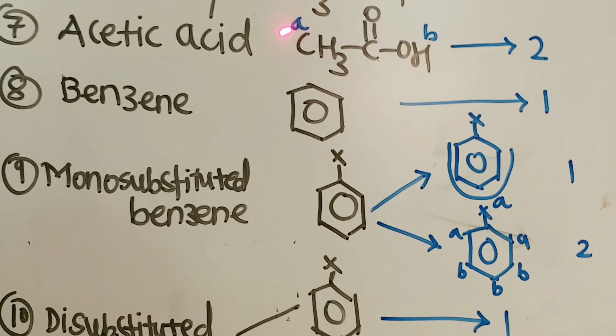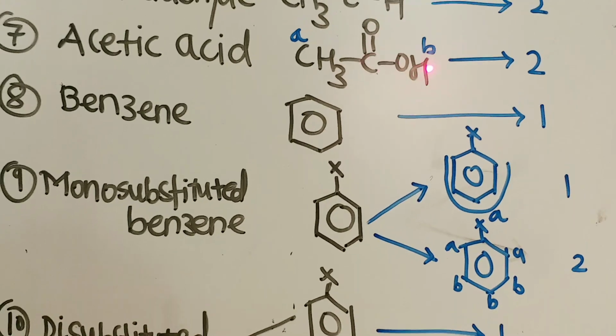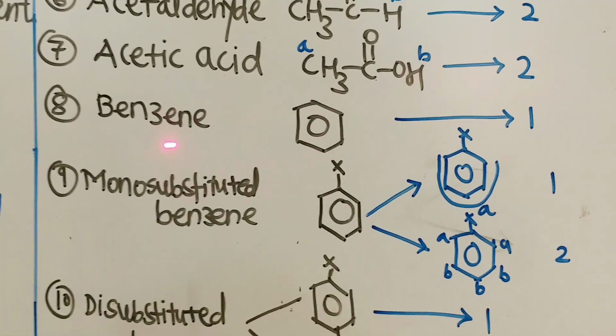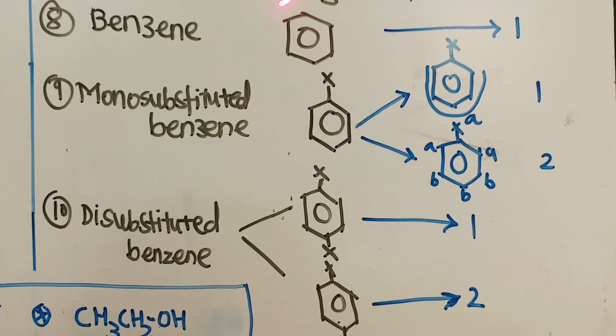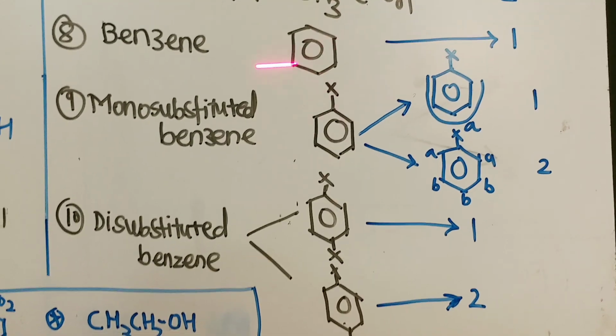Acetic acid: three protons of CH3 and one proton of acid, two types of protons, hence it will give two peaks. In benzene, there are six protons, but all six protons are identical and it will give a single peak.